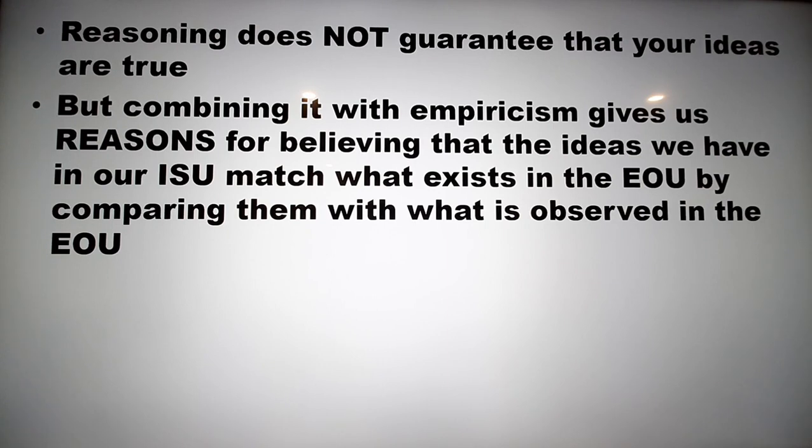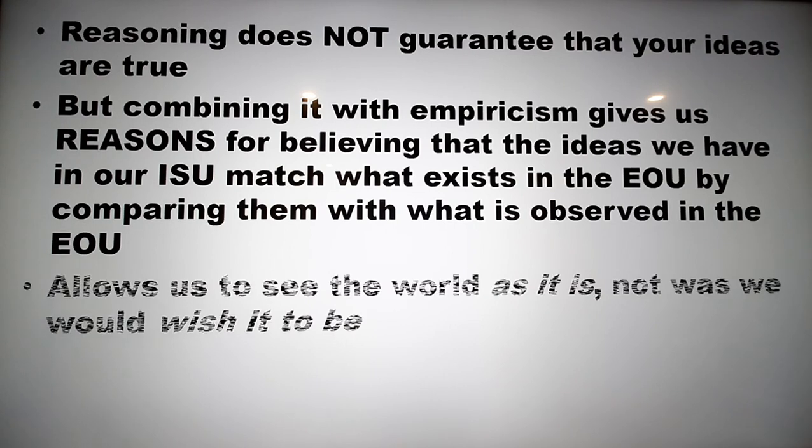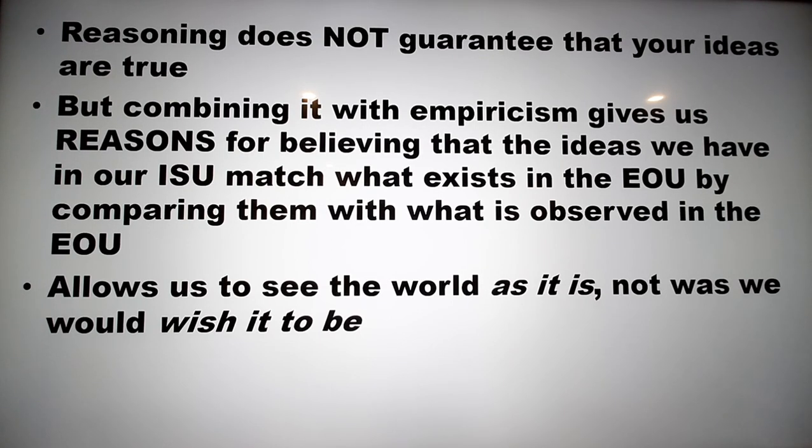It gives us reasons to believe that the ideas we have in our heads actually match what really exists in the external objective universe. In other words, what logical reasoning does is it allows us to see the external objective universe as it is, not as we wish it were.